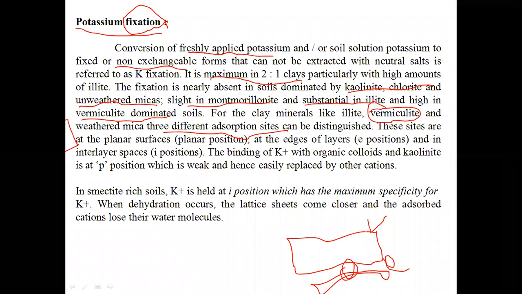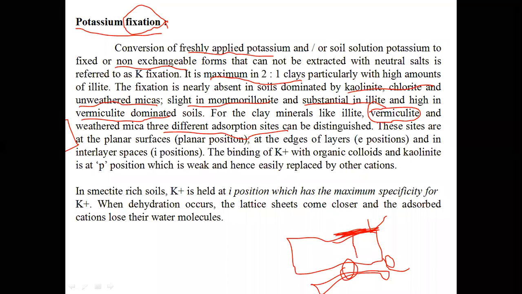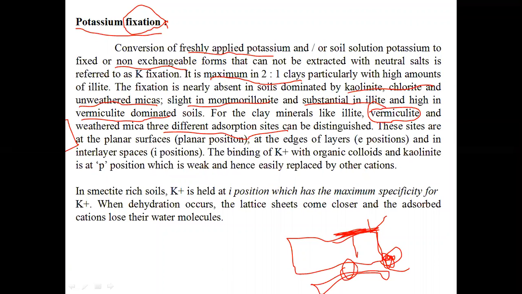So one is the planar position, which is present on the surface. The second position is the E position, which is almost on the edges. And the third position is the interlattice position, that is, present in between the spaces of two interlayers. The binding of potassium for kaolinite is at the P position, that means on the surface.